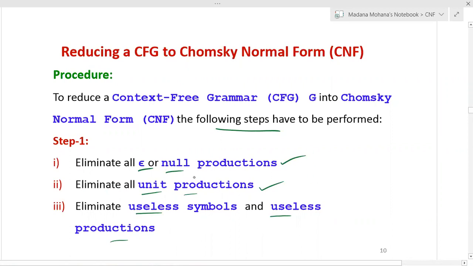How to eliminate these three, we discussed already in our previous lectures. Using those approaches, first we have to check whether your context-free grammar contains any of these. If so, you can eliminate them. Suppose step one is satisfied by default by the given context-free grammar, then you can proceed to other steps.